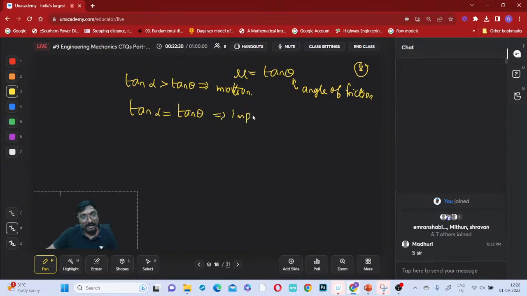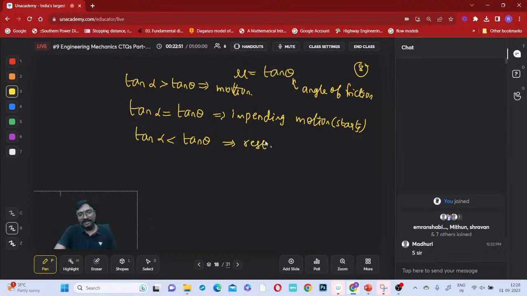Impending motion, na? What is the meaning of this impending motion? The impending motion means that motion starts, na? That motion is going to start, na? Yes. Suppose that tan alpha is lesser than this tan theta, will there be any motion or no motion? It will be at the rest condition only.